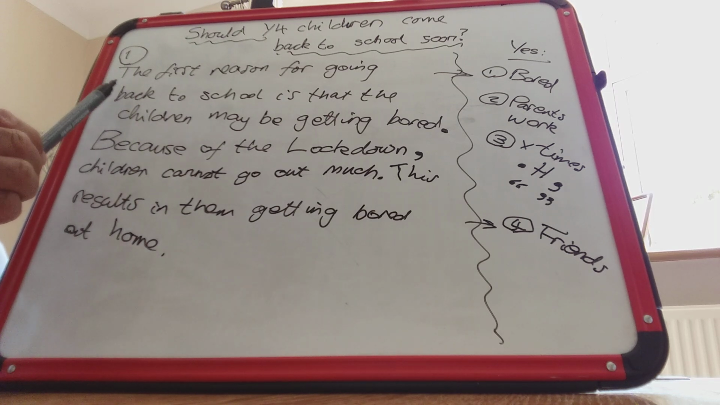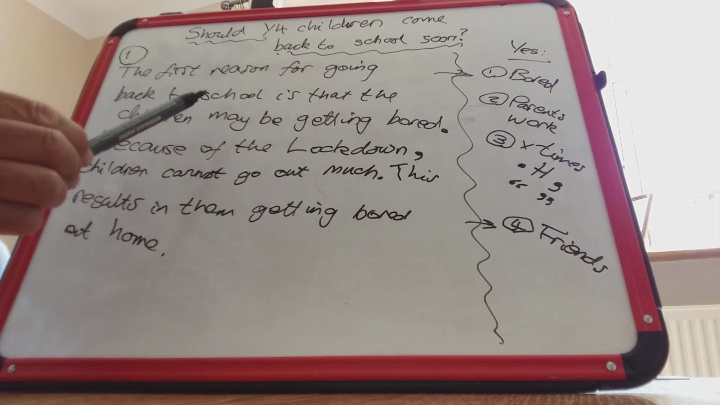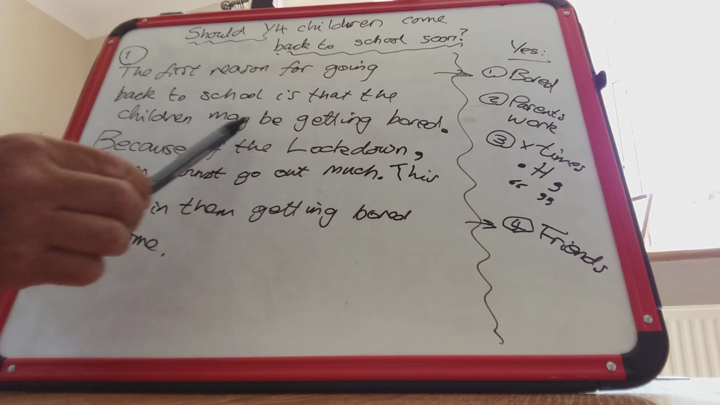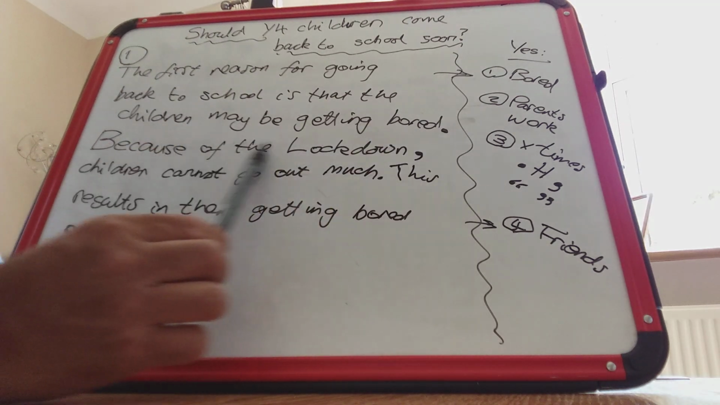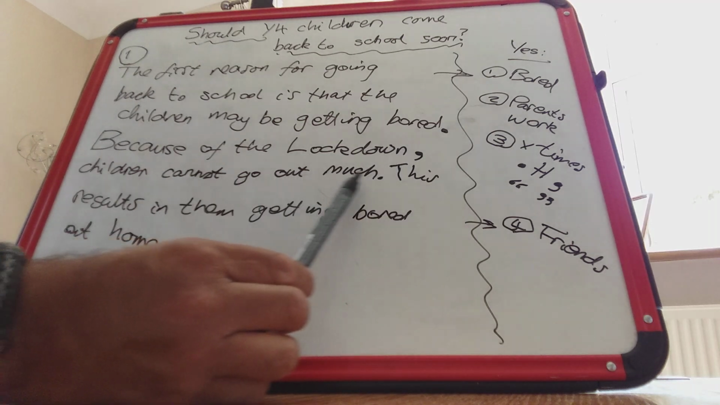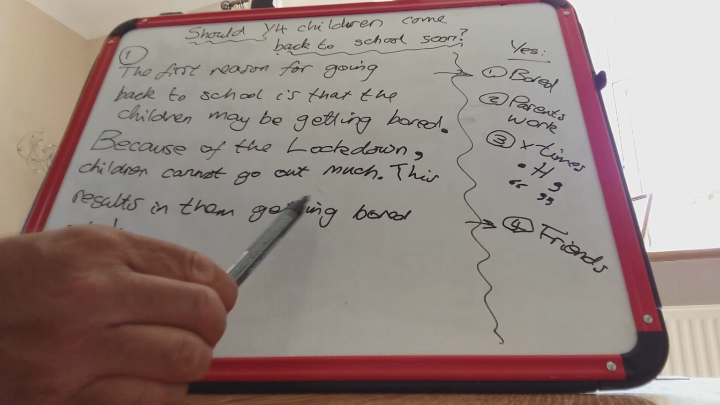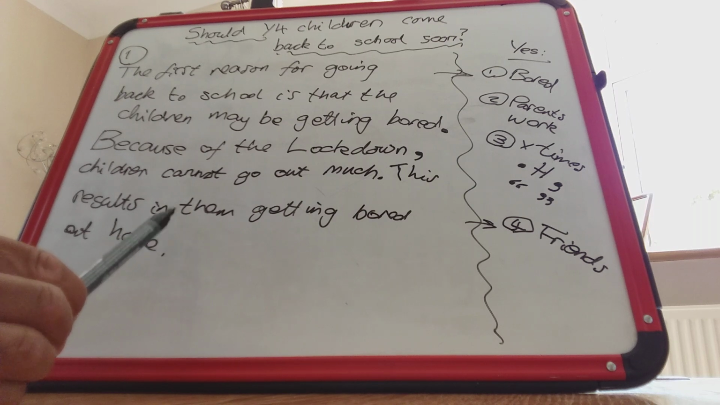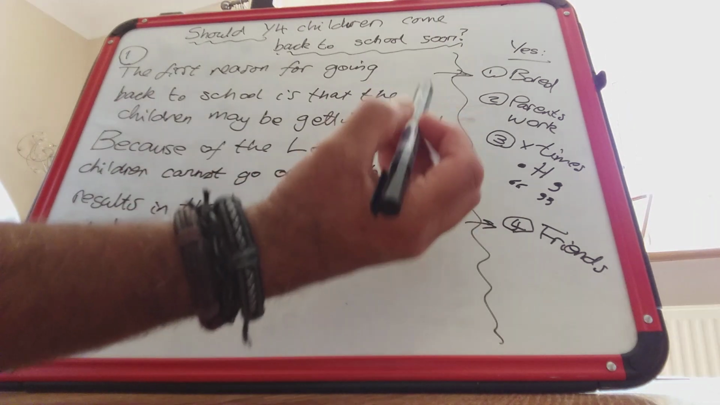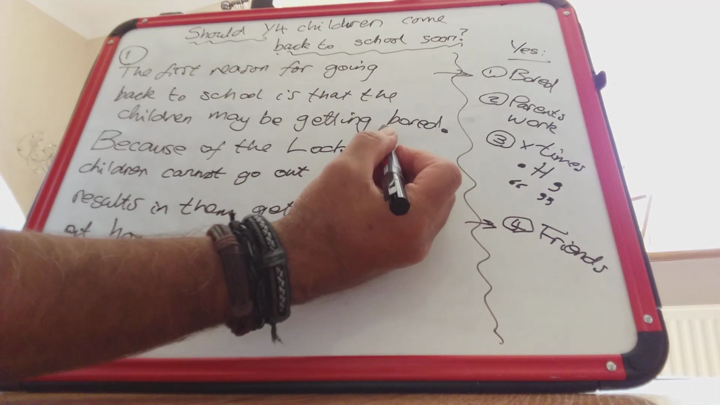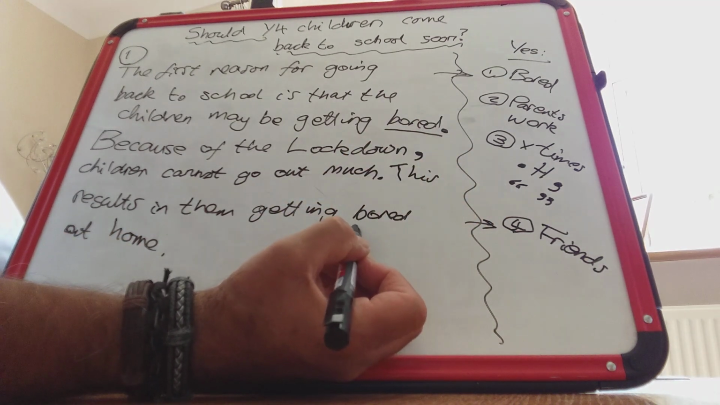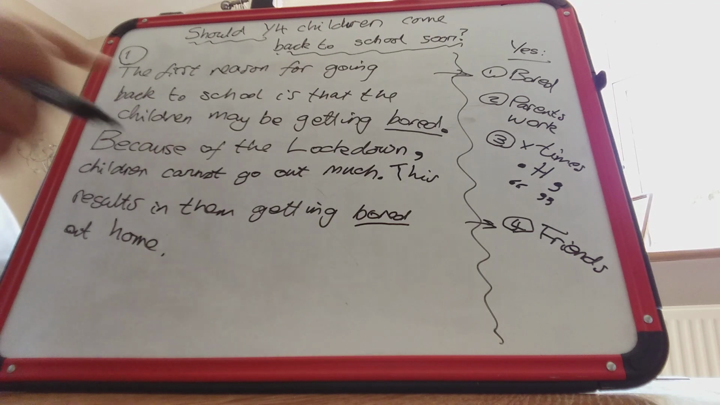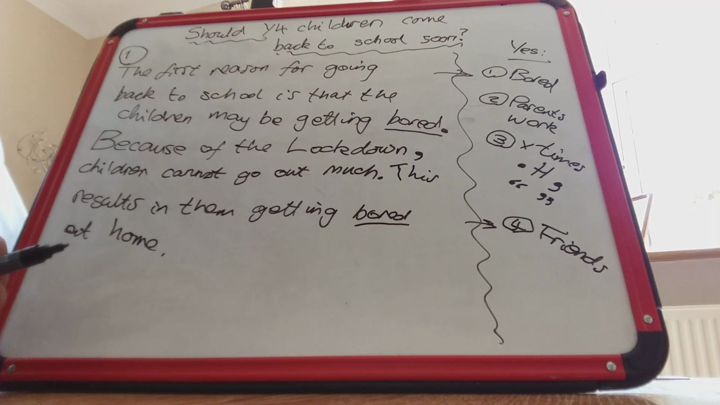Okay, so let's read the paragraph. The first reason for going back to school is that the children may be getting bored. Because of the lockdown, comma, children cannot go out much. This results in them getting bored at home. Okay, now I haven't got much time now, but I would say that I've written the word bored there twice. So if I can think of another word for bored, I could put frustrated maybe, or even angry, that sort of thing, such that I'm not using the same word twice. Right.